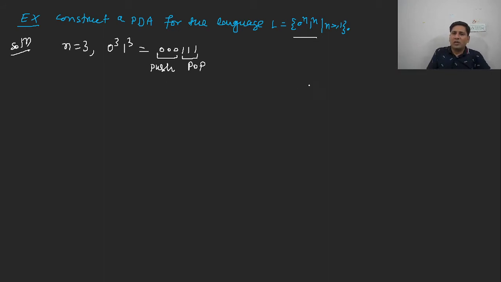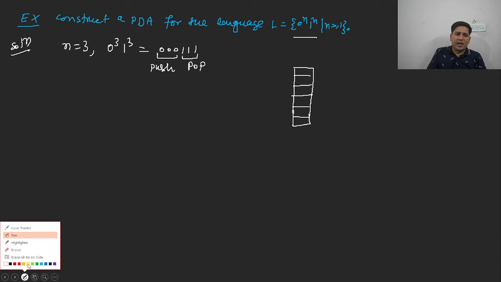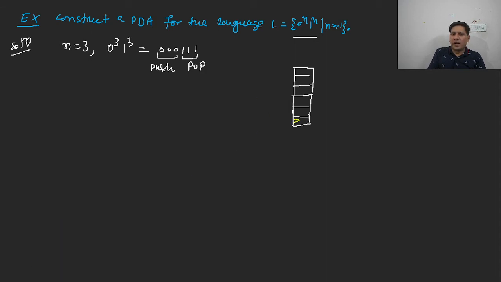So now, say for example, you are having a stack. I am constructing a stack, but I will construct the transition diagram. We will do everything, but you need to have patience and understand very clearly the part that I am explaining to you. So for example, in this case, say you are having Z0 as the initial pushdown symbol in the stack. This is the stack, and this is your input. So what will you do? Initially, you write the ID. We are understanding with the help of ID. ID means instantaneous description.